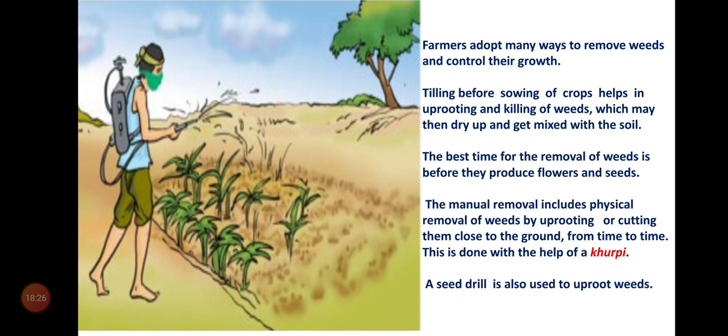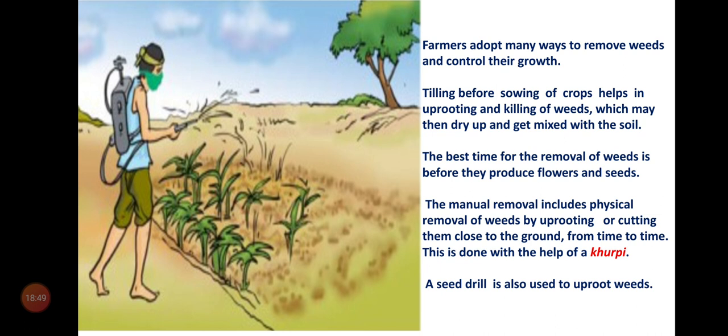So farmers follow many ways to remove weeds and control the growth. Tilling before sowing of crops helps in uprooting and killing of weeds, which may then dry up and get mixed with the soil.